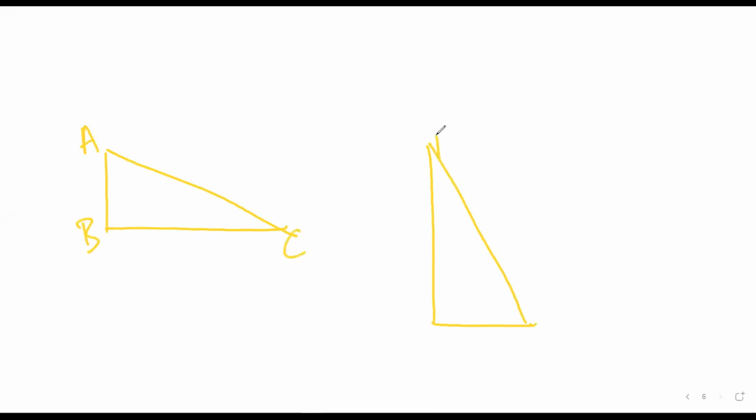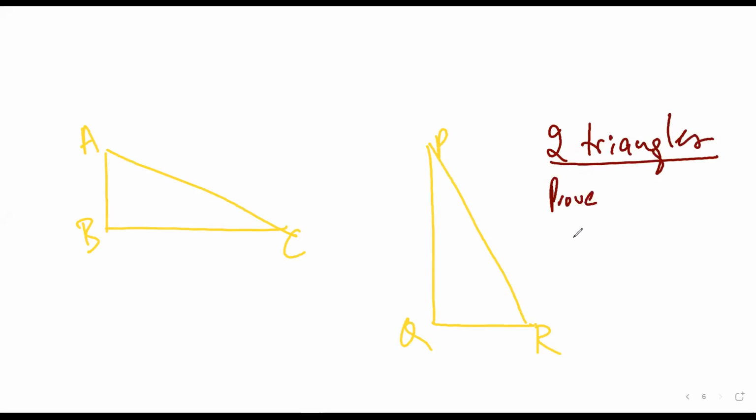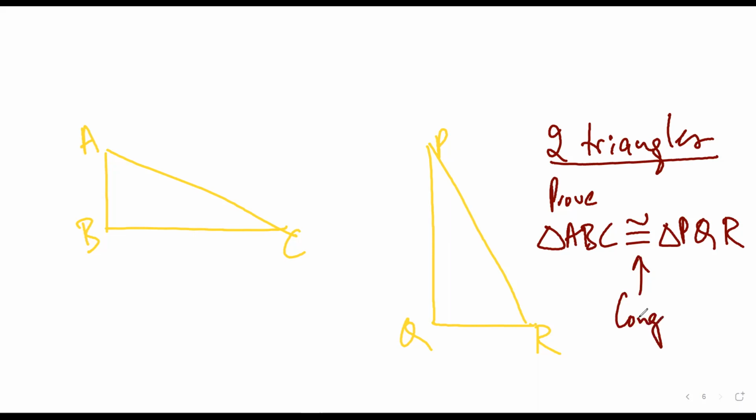So Mr. Satya, just to give you some idea about this chapter. See, usually in this chapter, you will have questions like this. You will be given 2 triangles, ABC, PQR. So in congruency, you will usually have 2 triangles. Usually they'll ask you, prove ABC is congruent to PQR. The symbol used would be this. This is the symbol of congruency. This is a symbol of triangle.